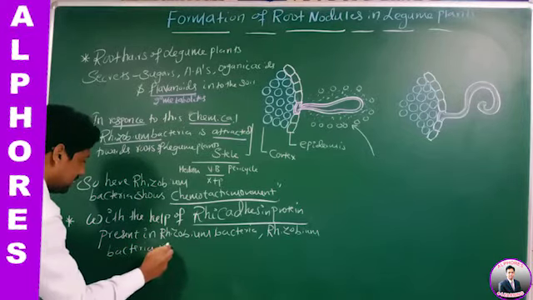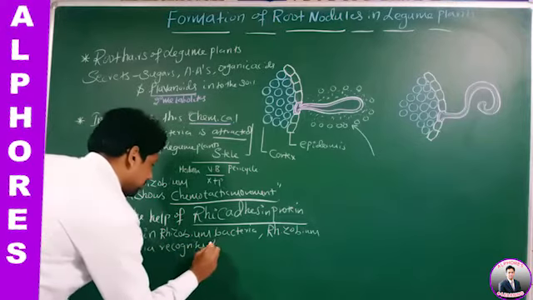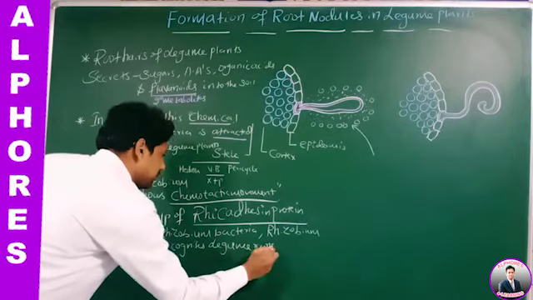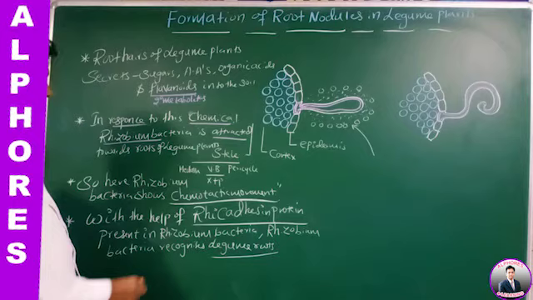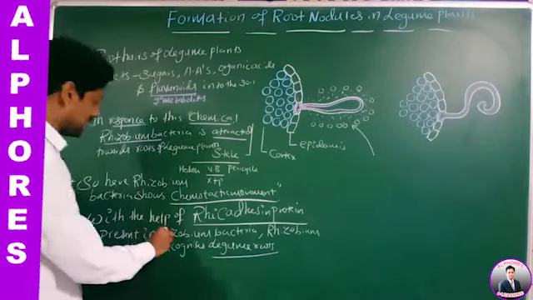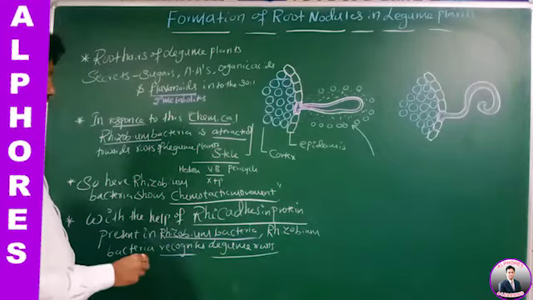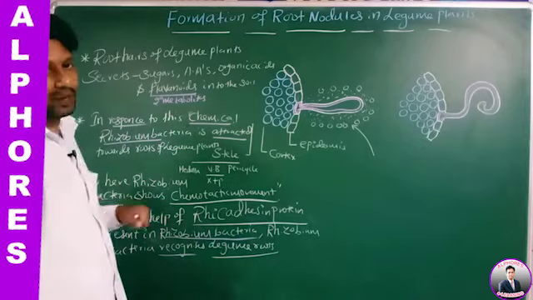Rhizobium bacteria recognizes what? Legume roots. Is it okay? Right? Therefore, Rhizobium bacteria has recognized the legume roots with the help of what, sir? Ricadhesin protein, which is present in Rhizobium bacteria.